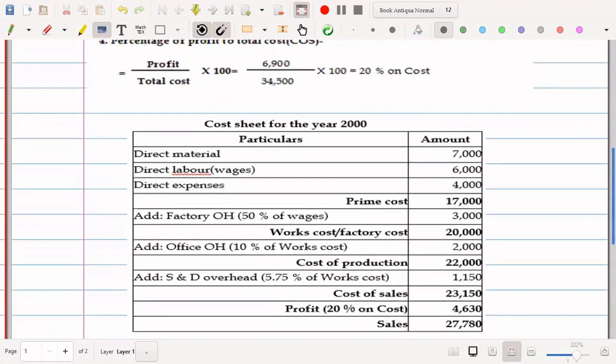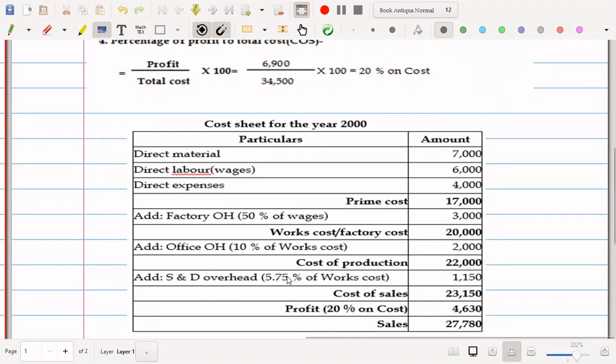Now, direct materials, direct wages, and direct expenses are given in the problem, we have taken them. And factory overhead, as per our calculation, was 50% of wages. 6,000 here, 50% of wages, it comes to 3,000. And office overhead is 10% of works cost. So 10% of works cost comes to 2,000. Here we have taken selling and distribution overhead, 5.75% of works cost.